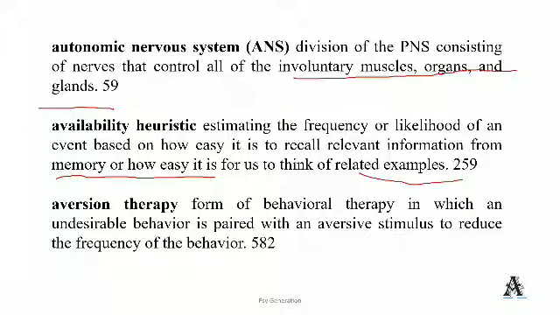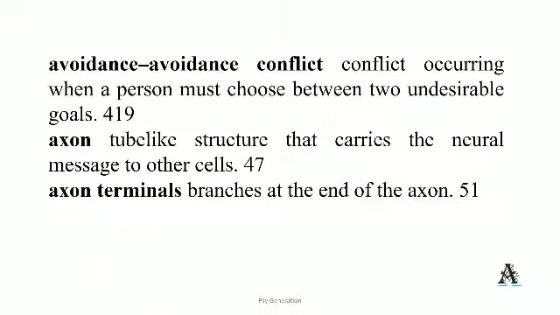Aversion therapy, from behavioral therapy. This is from behavioral therapy, in which an undesirable behavior is paired with an aversive stimulus to reduce the frequency of the behavior. Basically, if a person wants to escape from smoking, if he is addicted to smoking, and he takes aversion therapy, the therapist gives him many cigarettes to smoke. After that he feels bad and he reduces the frequency of the behavior. Basically, this is called aversion therapy.